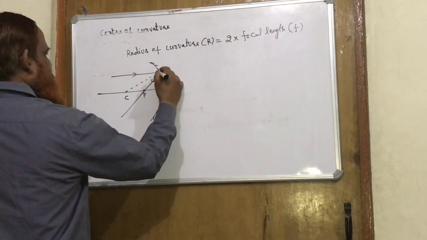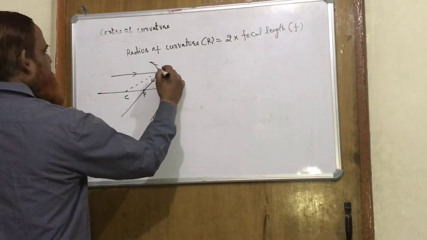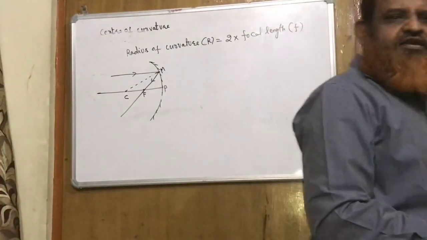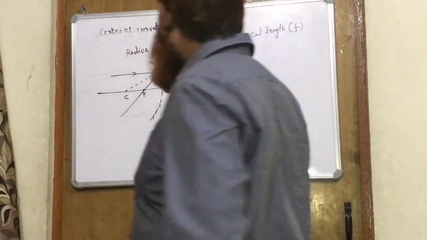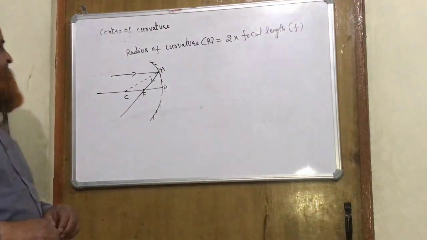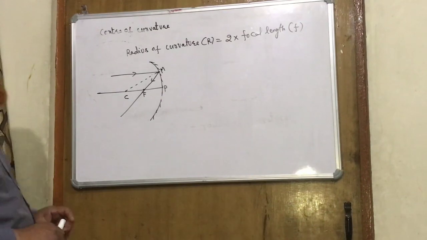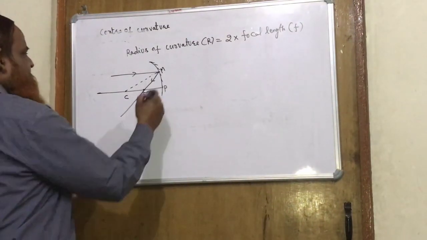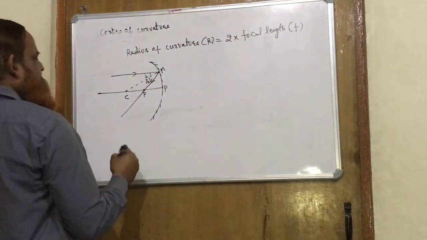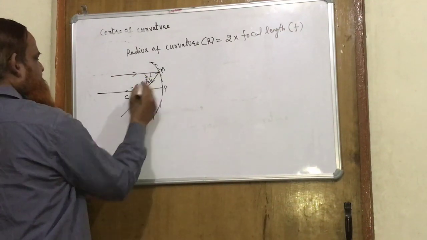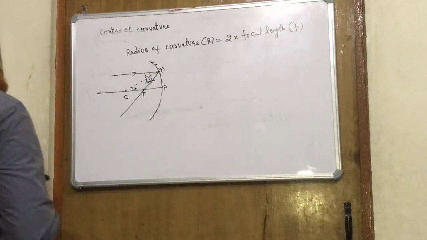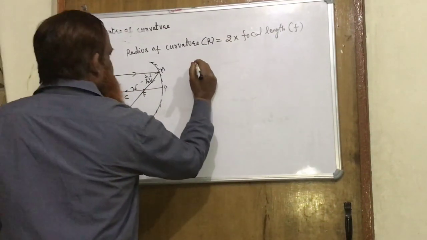How can we draw a normal at any point M? To draw a normal at any point, we join that point with the center of curvature, and then it will be the normal at that point. The laws of reflection are the same in a spherical mirror as in a plane mirror. So here is the angle of incidence and here is the angle of reflection, and we know that this line and the principal axis are parallel, so this angle is also phi. And we also know that angle I is equal to angle R.